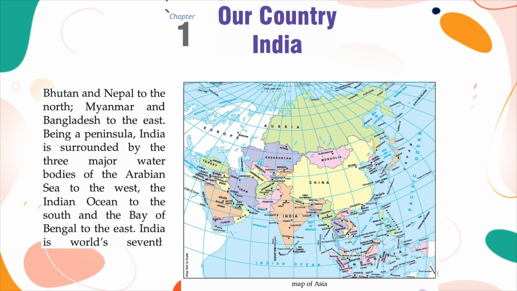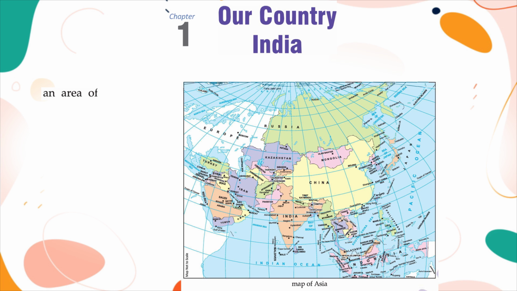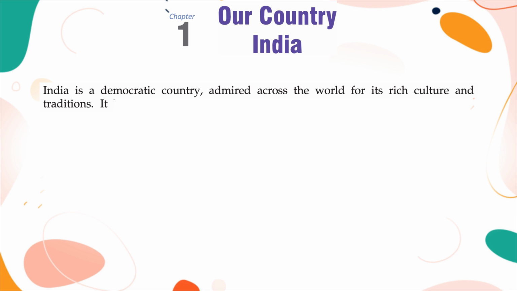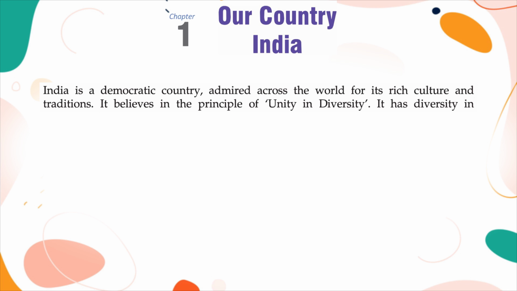India is the world's 7th largest country in terms of area, stretched over an area of 3.28 million square kilometers. It is the most populated country in the world. India is a democratic country admired across the world for its rich culture and traditions. It believes in the principle of unity in diversity.